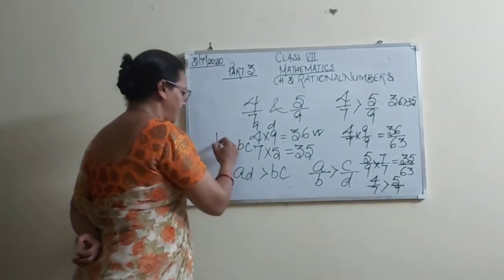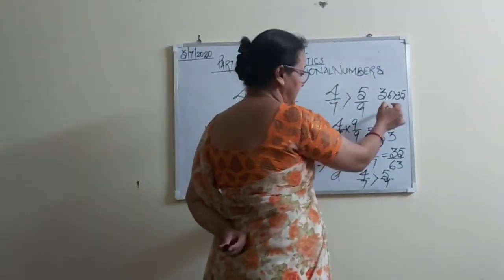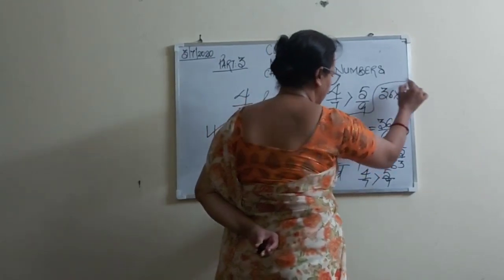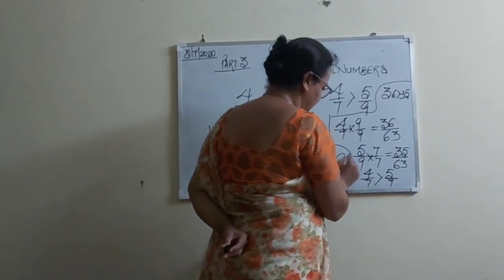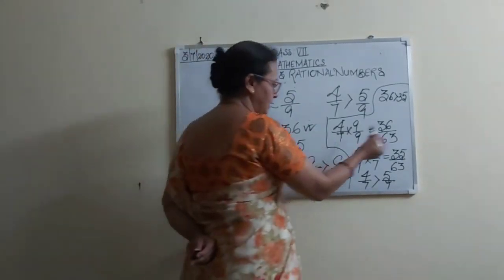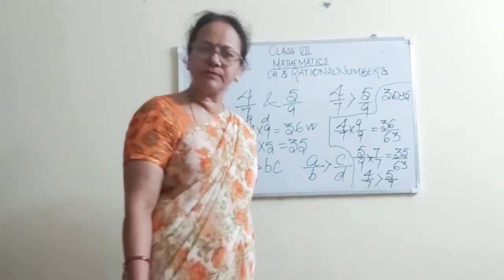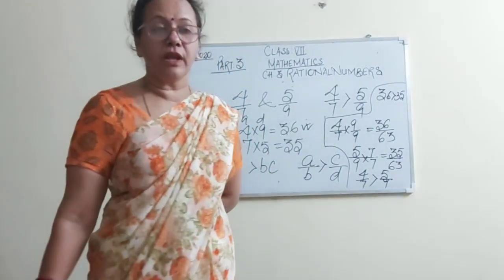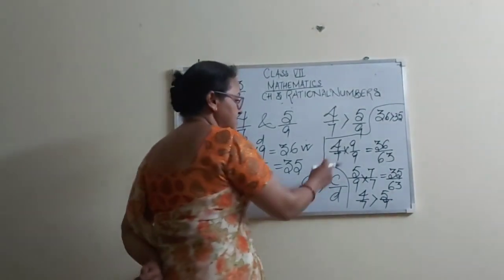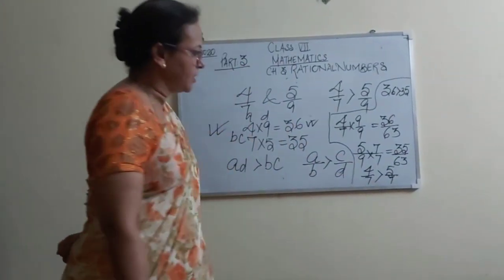Either you want to apply this one or the LCM method. This is the LCM method that I have done. First you take out the LCM of 7 and 9. As I told you, the LCM of 7 and 9 will be 63 because both numbers are different. They never lie in the same table, so their product will be the LCM. So 7 nines are 63 and 9 sevens are 63.